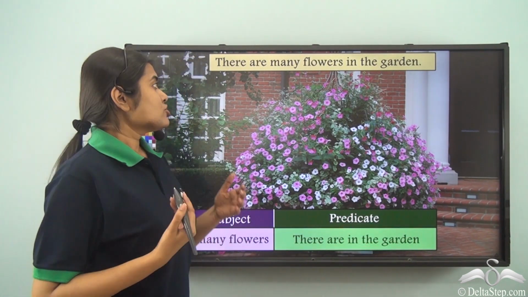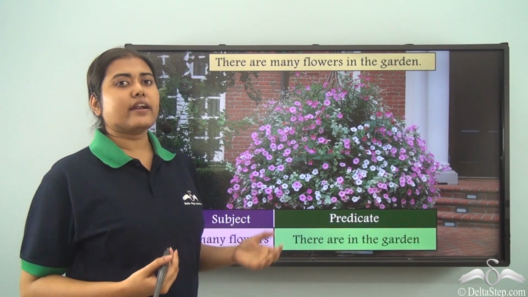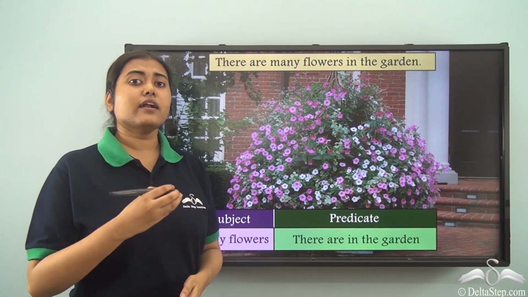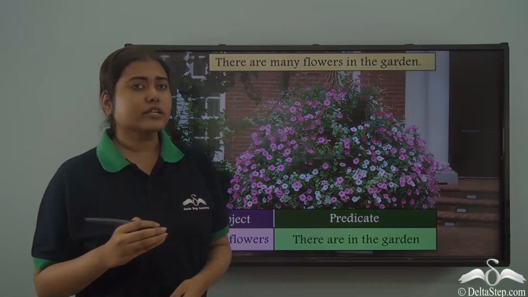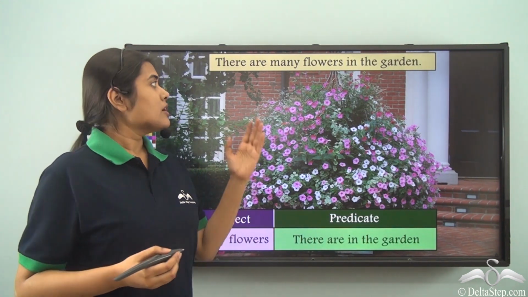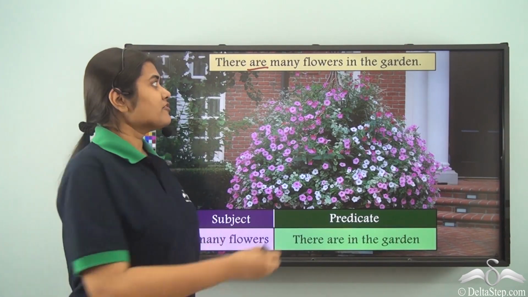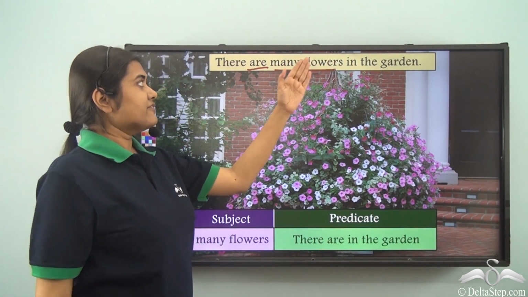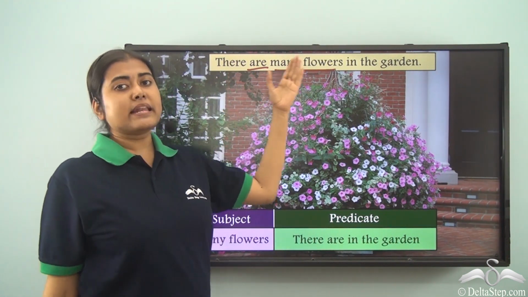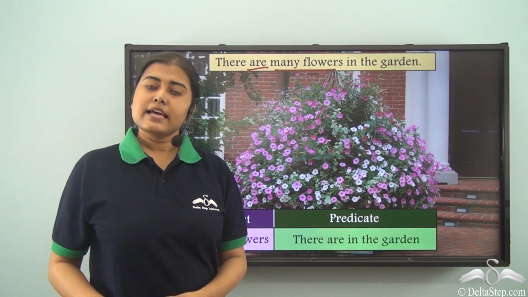So, this is quite a tricky sentence, because if you question there are what in the garden, you might feel that many flowers is answering the question there are what in the garden. But it is not the case, because we know that the verb is performed by a noun or a pronoun. So in this case, this are is the verb. So we are talking about the state of many flowers. Many flowers are there in the garden. That sentence has been written as there are many flowers in the garden. So our subject is many flowers and there are in the garden is the predicate.